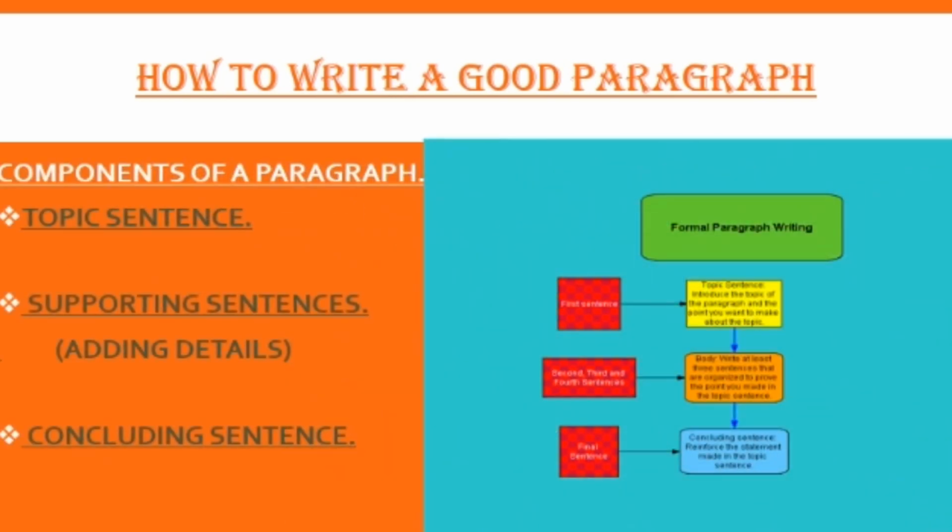Okay students, now pay attention to components of a paragraph. There are three main components: topic sentence, supporting sentences, and concluding sentence. The first sentence in a paragraph is important and is called the topic sentence. It should represent the overall idea that governs the rest of the paragraph's content.